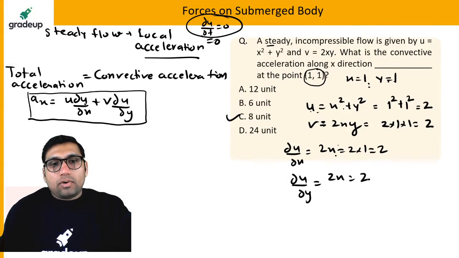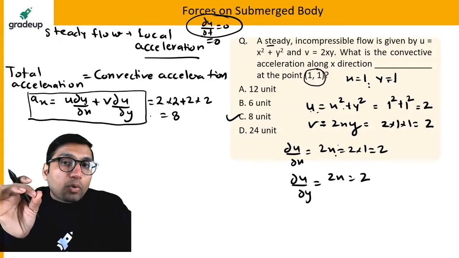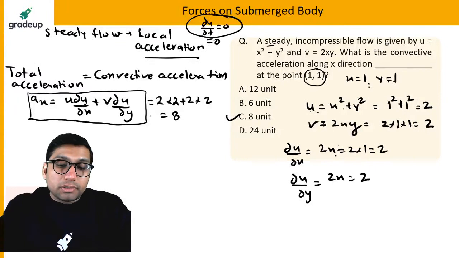This is equal to 2. So it will be simply equal to 2 into 2 plus 2 into 2. That will be giving you 8. This is only the simple question we have started. Now we will see some more questions.